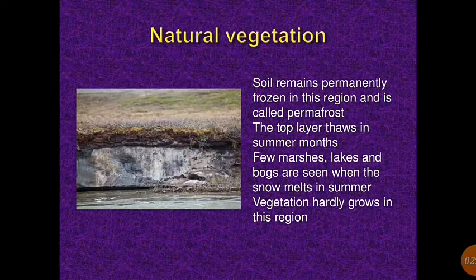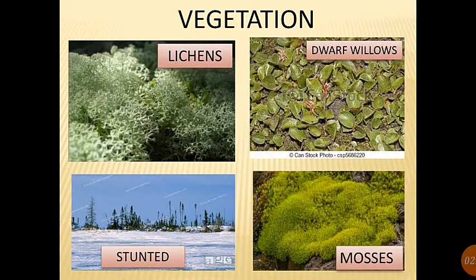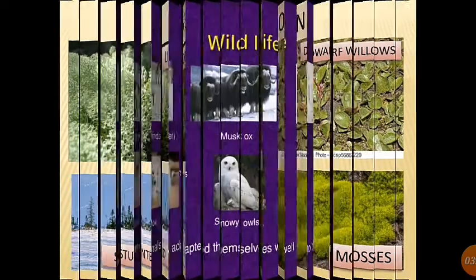Few marshes, lakes and bogs are seen when the snow melts in summer, so vegetation hardly grows in this region. The growing season is less than 3 months. Only lichens, dwarf willow, and mosses are found here.